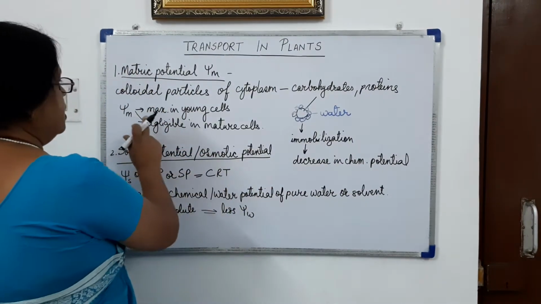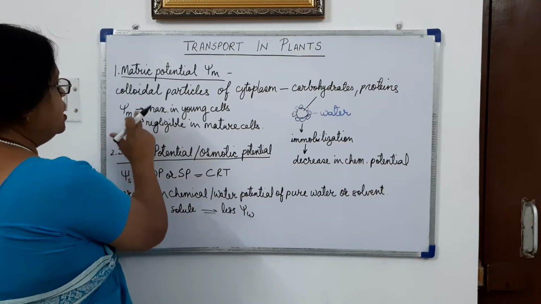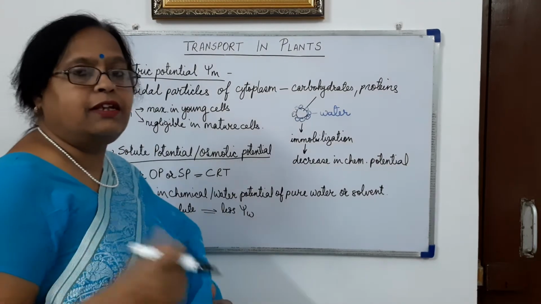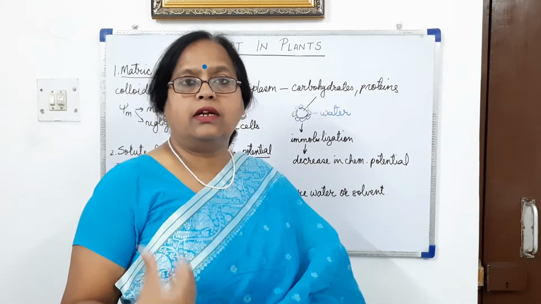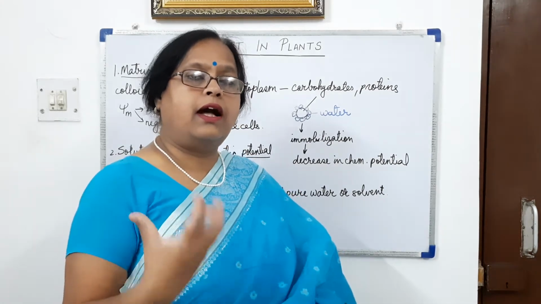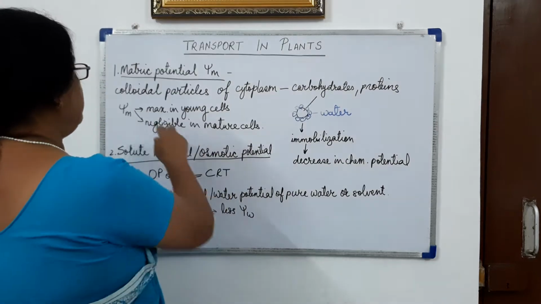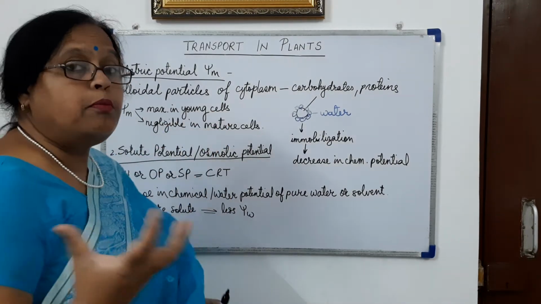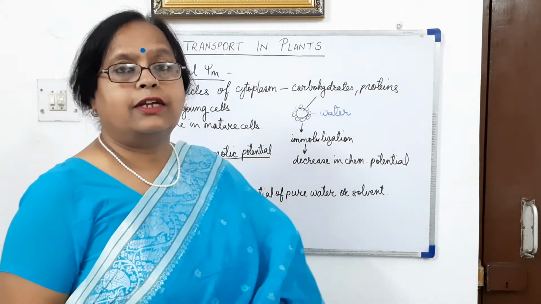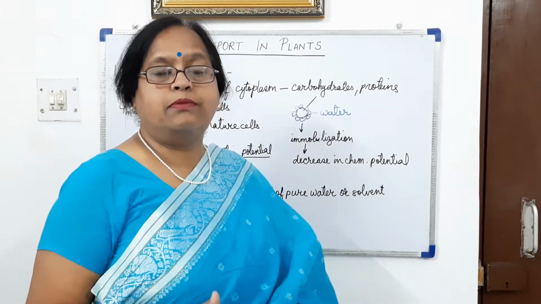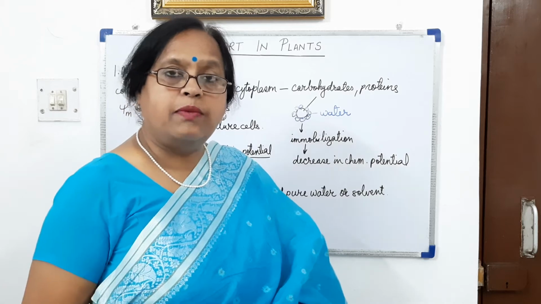So the water potential of the young cells will be maximum, because these young cells are absorbing a lot of water continuously from the neighboring cells.